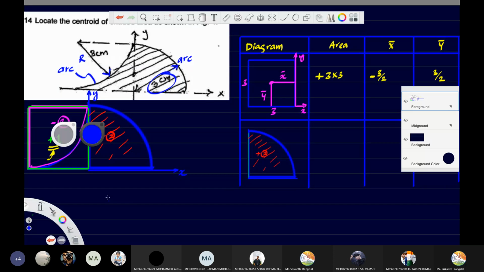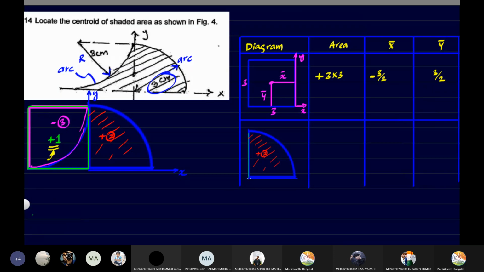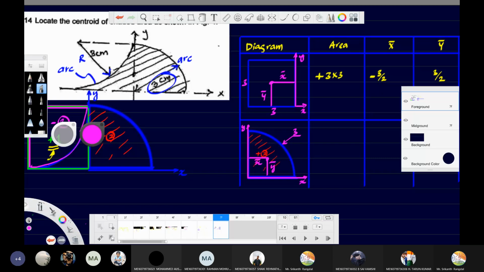Now the x and y axis, where are they located? The x axis is located here. Y axis is located here. Fine. And then the centroid over here. So once again, this distance and this distance is what we want. This is x bar, this is y bar. So let us start with the area again. What is the area? Tell me, what is the area?